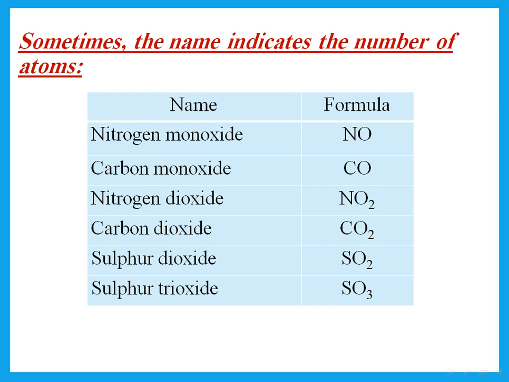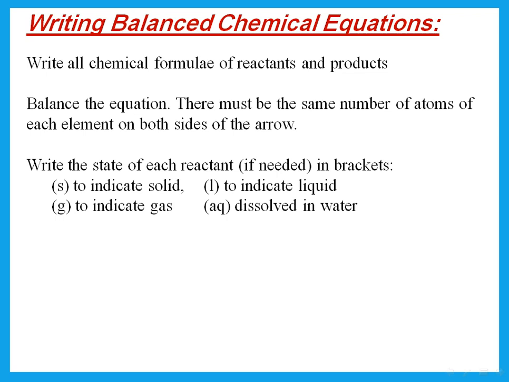When he says mono or di or trioxide, that means I give him 1 oxygen or 2 oxygens or 3 oxygens, and we forget about the valencies. We don't think about the valencies because these are exceptions. So if he says nitrogen monoxide, it's N with 1 O. Carbon monoxide, carbon with 1 O. Nitrogen dioxide, nitrogen with O2, and so on. And you forget about the valencies.